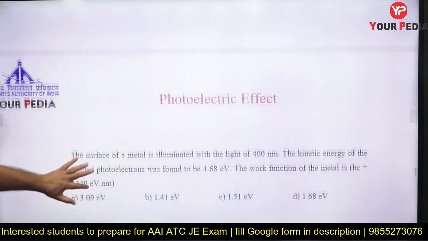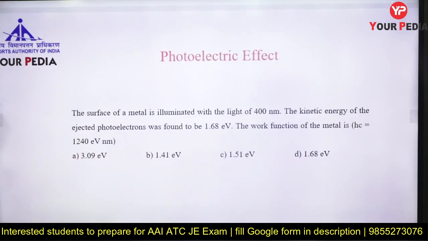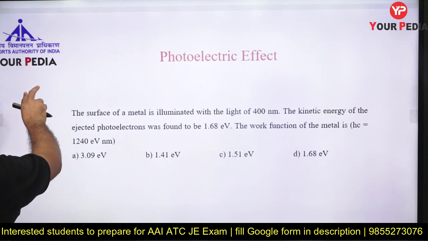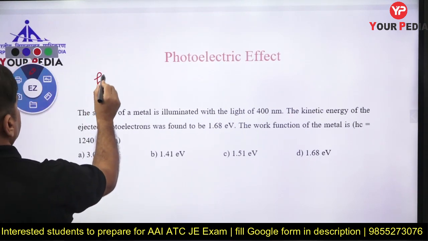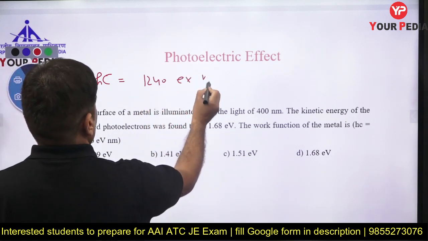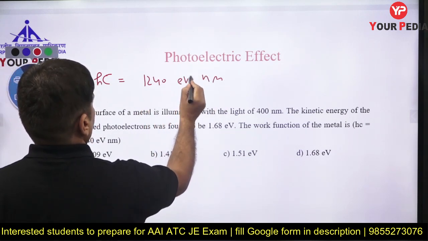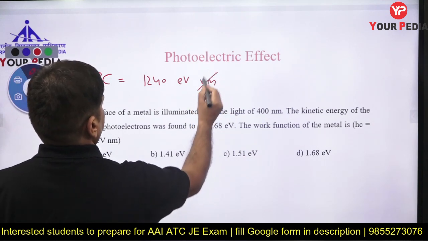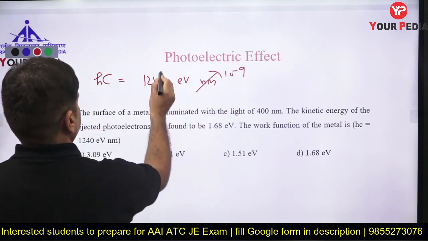We have done this. Read this. He has given you the value of hc, remember it. The value of hc is 1240 electron volt nanometer. Electron volt nanometer. What is a nanometer? 10 to the minus 9. This is hc.